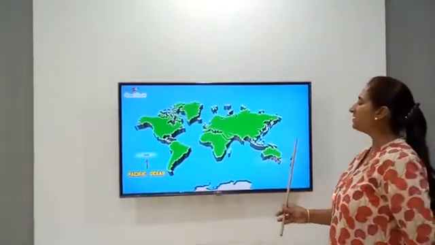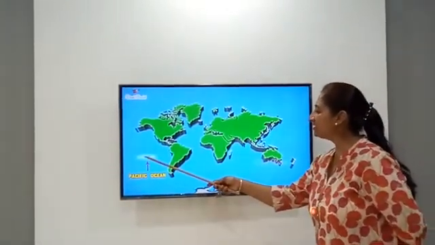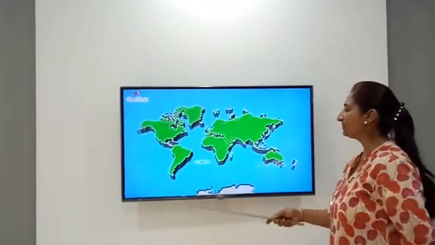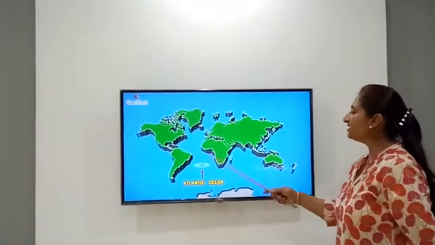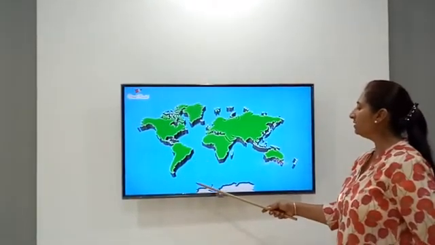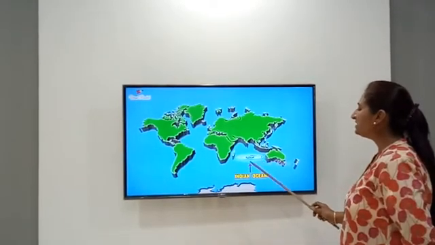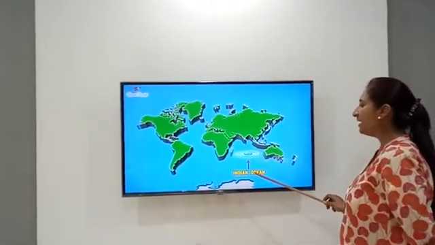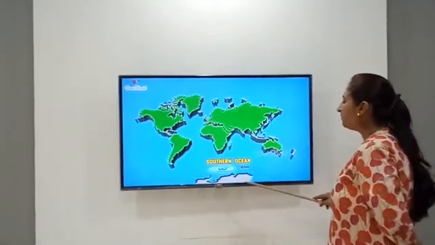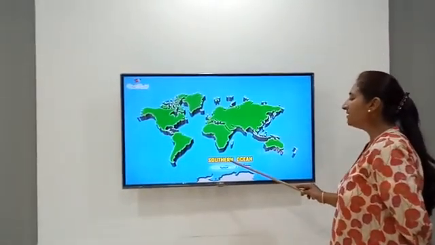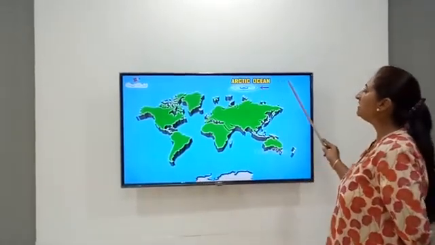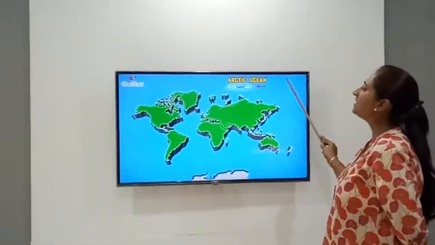Now let us revise all the oceans. The largest ocean is Pacific Ocean, and also it is the deepest ocean. Atlantic Ocean is S-shaped ocean and the second largest ocean of the earth. Indian Ocean, which is named after country, is Indian Ocean. The ocean which surrounds the continent of Antarctica is Southern Ocean. Also it can be known as Antarctic Ocean. And the smallest ocean of the world is Arctic Ocean.